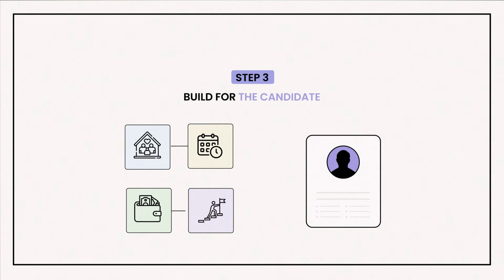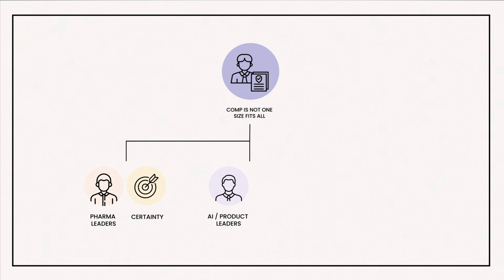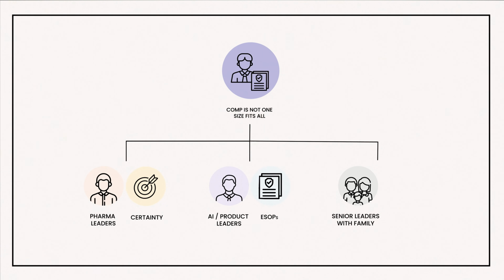Step 3, build for the candidate, not for the market. Comp is not one size fits all, right? For example, pharma leaders want certainty. But AI or product leaders are mostly looking at ESOP upside. Senior leaders with family want stability and flexibility. Same role, different decisions. Design for the person you want, not for the benchmarking sheet.